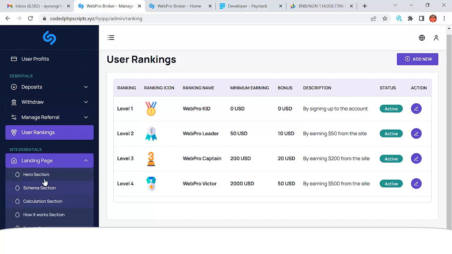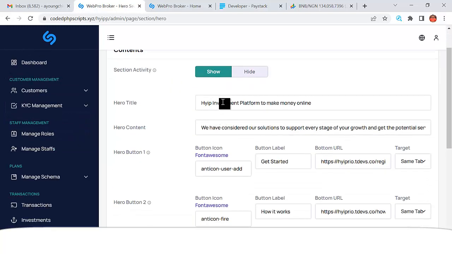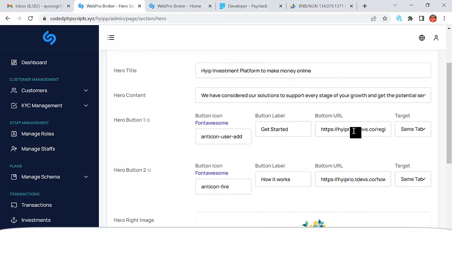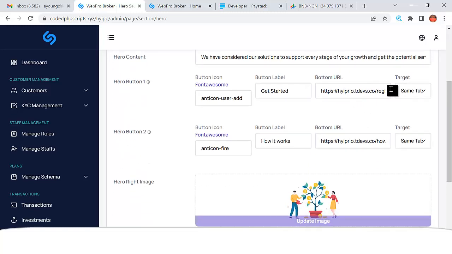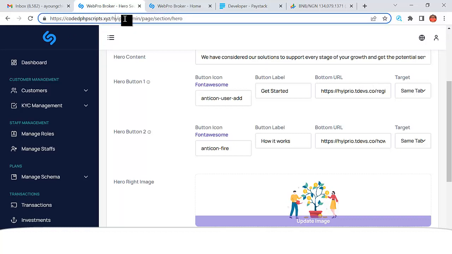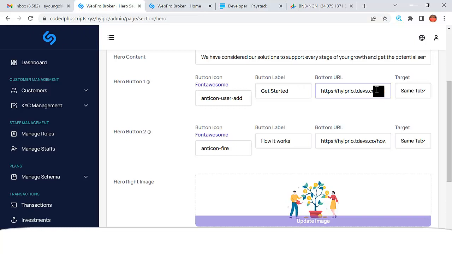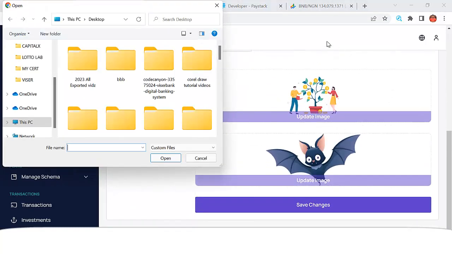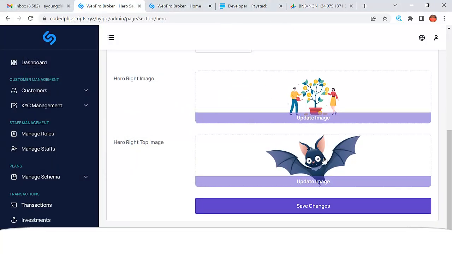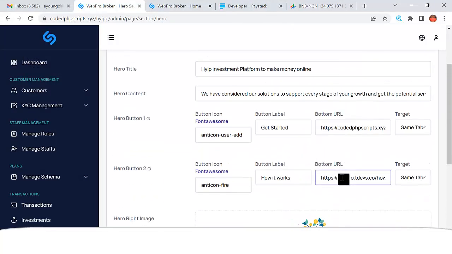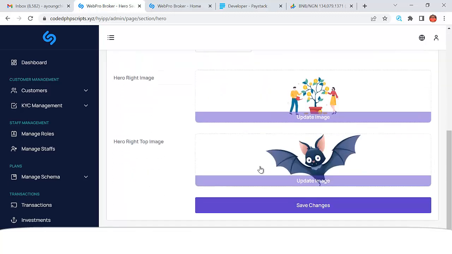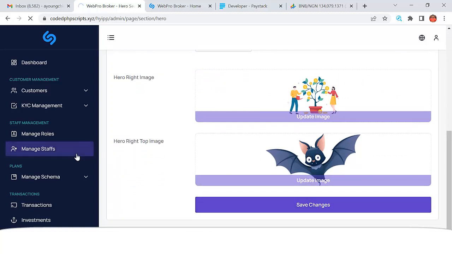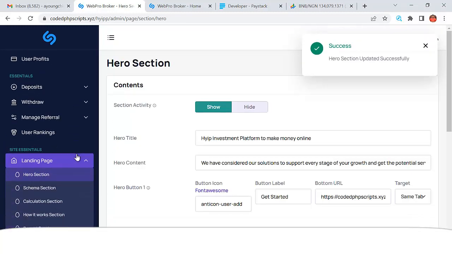Also you can go to the landing page. You can see the hero section, right? Hype investment platform. We have a considered solution to support, and you can also see the link. You can go ahead and configure all of this information right here. You can put your URL here, right? You can remove all of these images and put your own image right here. You need to take time to do this for your client, right? Because you can actually charge a whole lot of money for what you're doing here. You can just save that, and then it's going to be saved there, right?